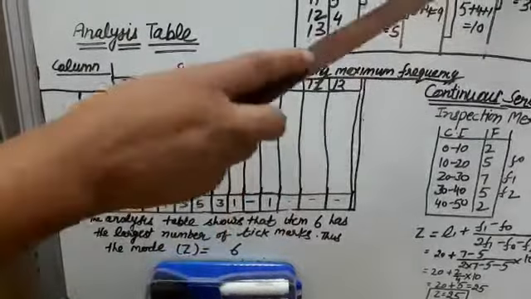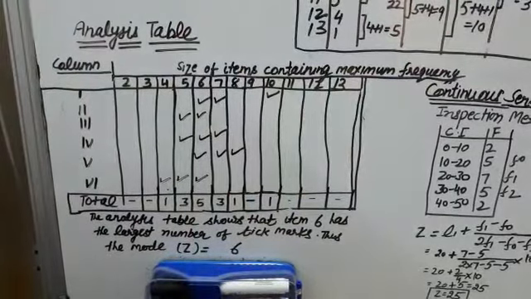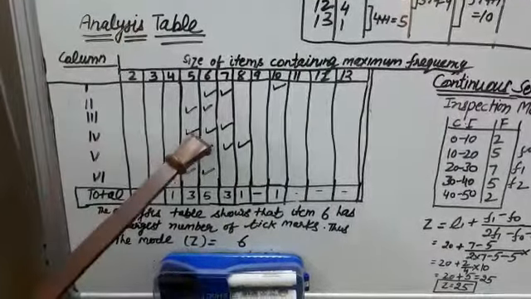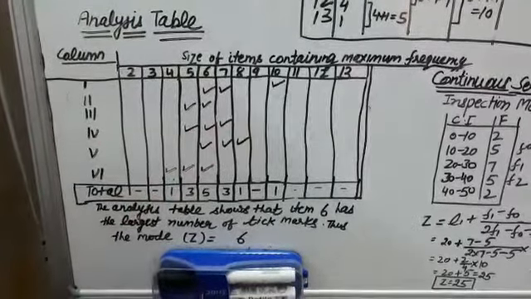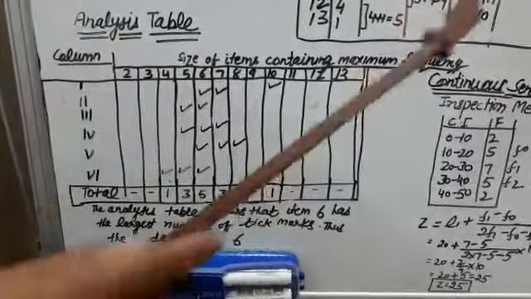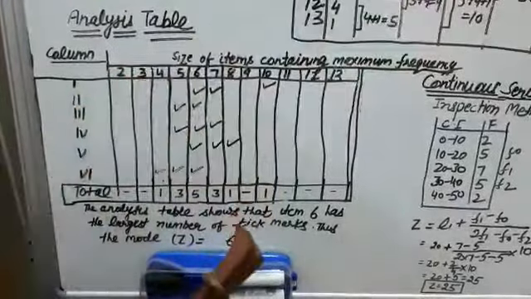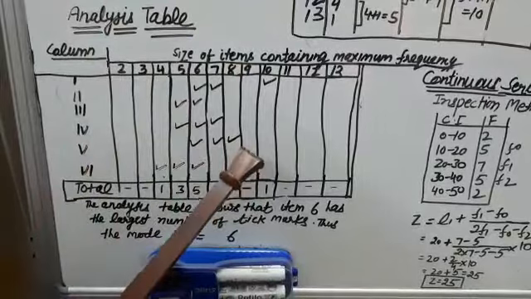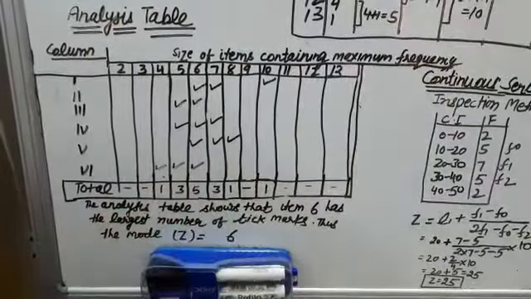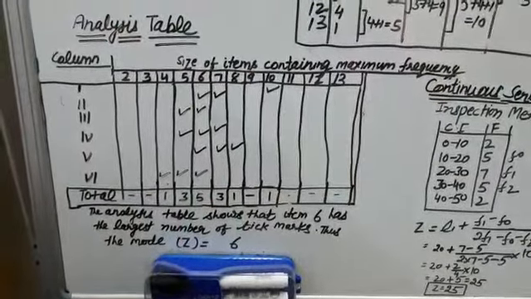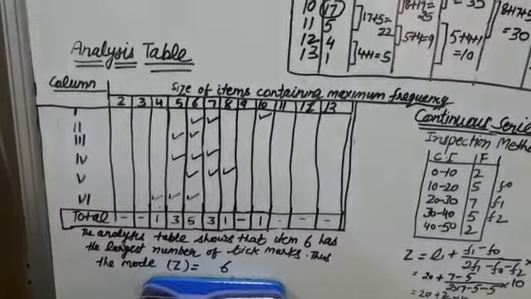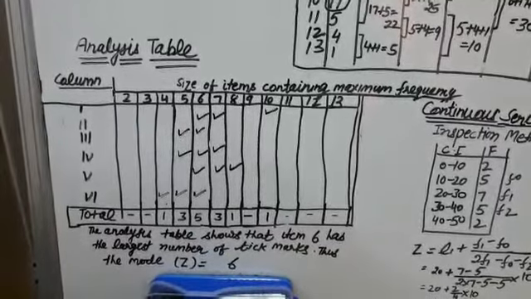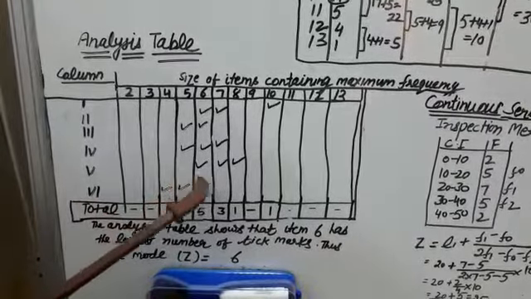Then in the next column 42, and the corresponding values are 5, 6 and 7. So in the fourth column 5, 6 and 7. Then in the next 40, so we will mark 6, 7 and 8, tick mark. Then the last maximum frequency is 38, which is the sum total of 10, 12 and 16. So the corresponding values are 4, 5 and 6.